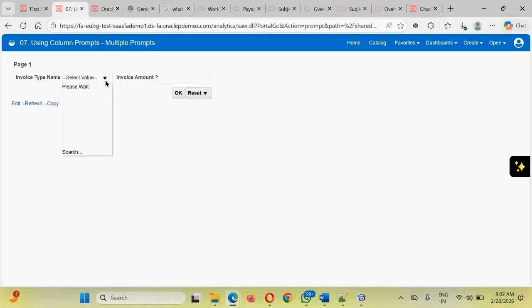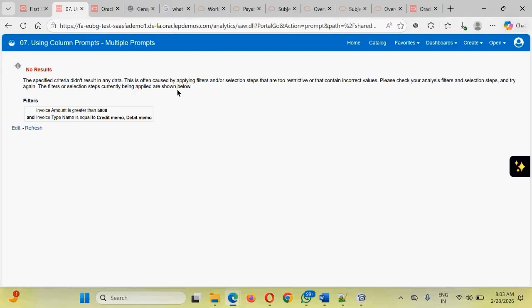Select this value, and we want to see only the credit memo and debit memo where the invoices should be greater than 5,000, and click OK. So this is also one of the features of the OTBI.